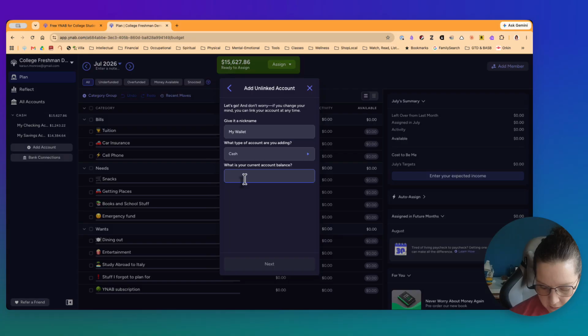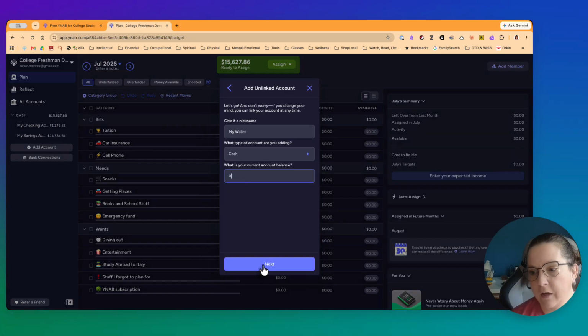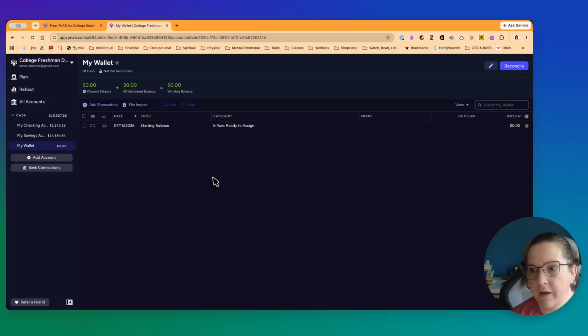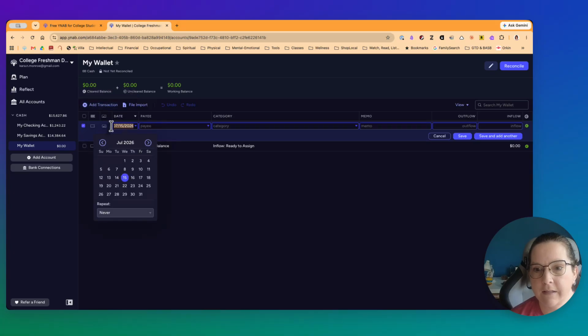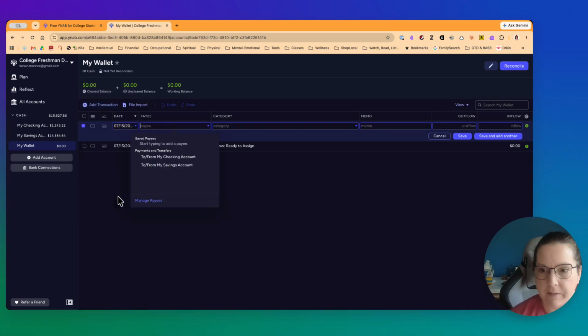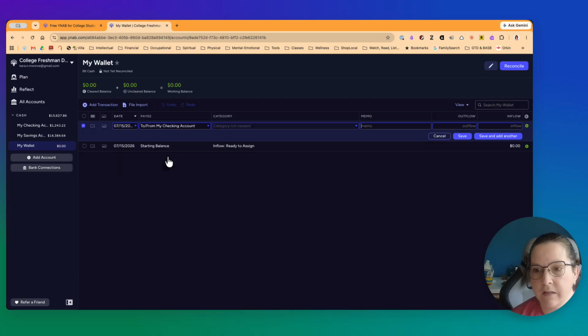And let's say that we don't have anything in there right now, but we're going to actually move things to it. So when I've got that done, notice the starting balance is 0, but I'm going to go ahead and withdraw money from my checking account and carry it as cash. So I'm going to say that happens today, and it's going to be to or from my checking account. So this is going to be from my checking account, and this is going to be petty cash if you want to give it a memo, and this is going to be inflow to cash. So we're going to put it over here, and that's going to be $50.